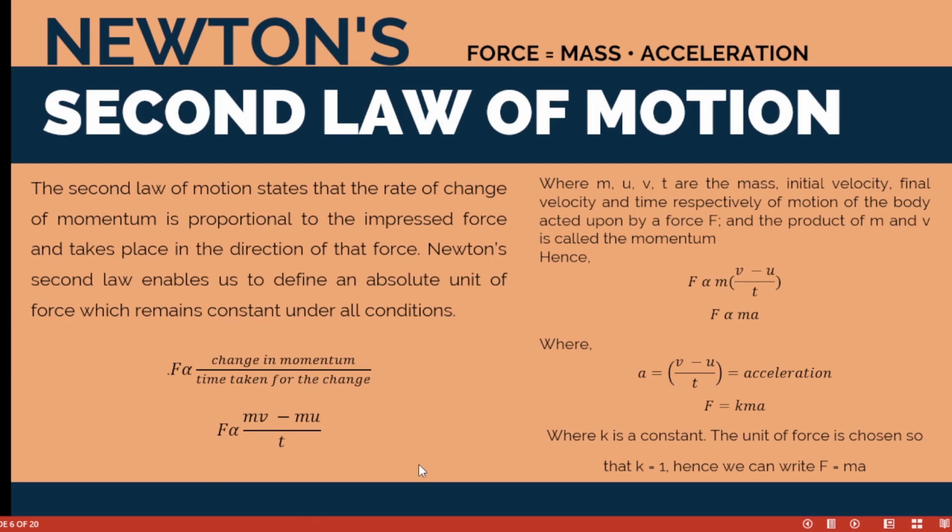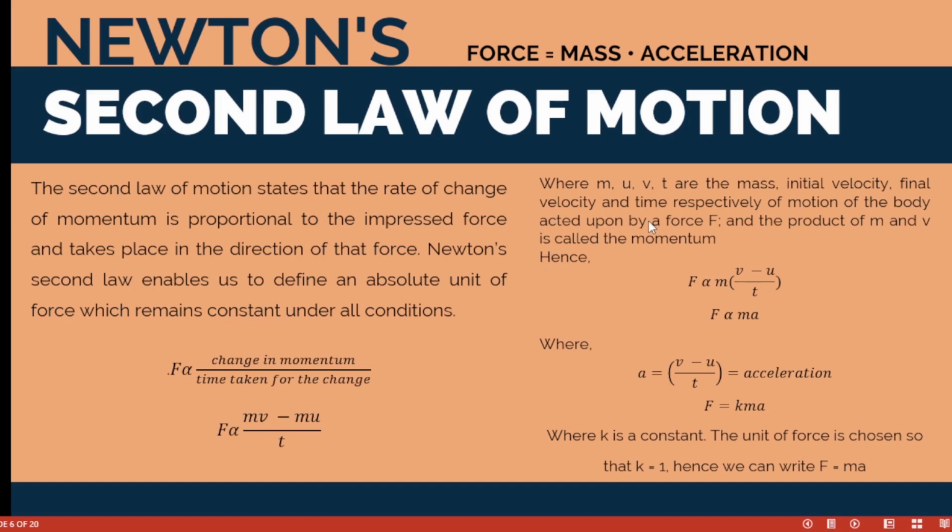And that's why we have this formula. F is directly proportional to the change in momentum. So this is mass times the final velocity minus mass times the initial velocity, divided by time. The starting velocity, most times you say a body is at rest, the initial velocity is 0. Then you say, okay, it's accelerated to a velocity of 550 meters per second. That is the final velocity. So this is the formula: F is directly proportional to the change in momentum divided by time.